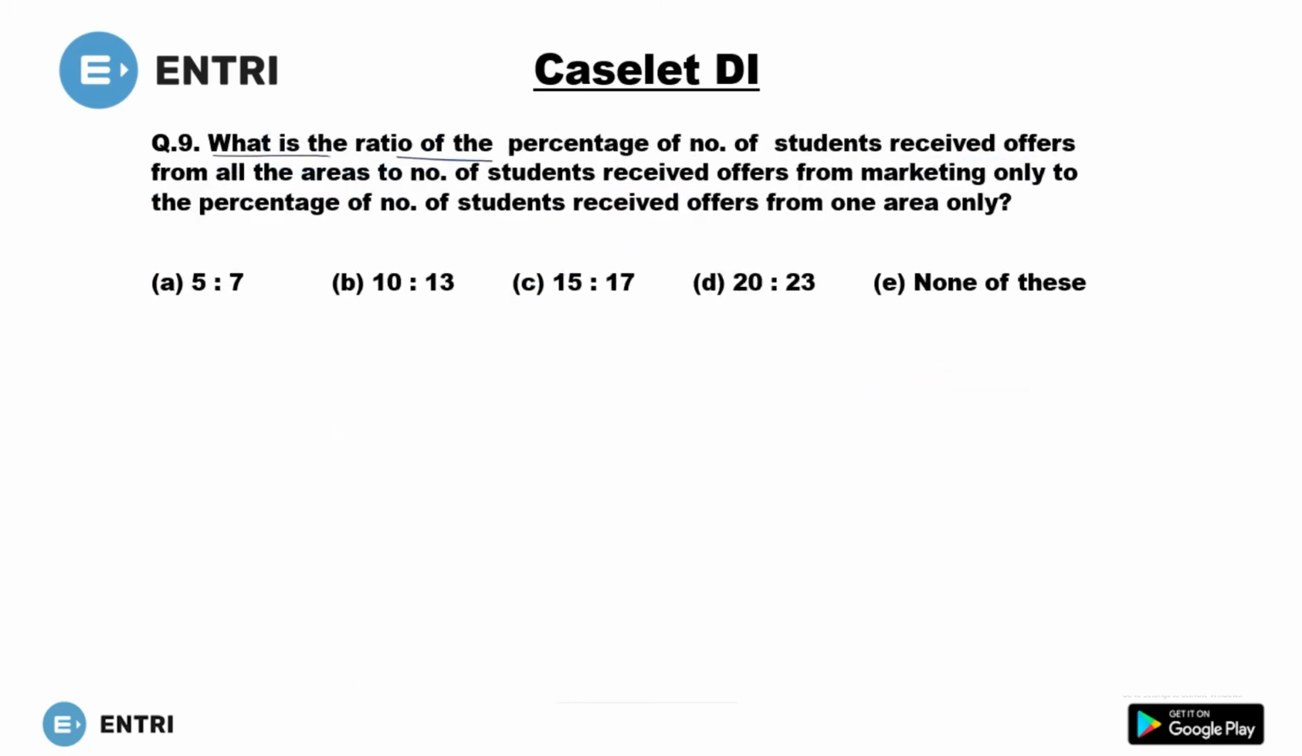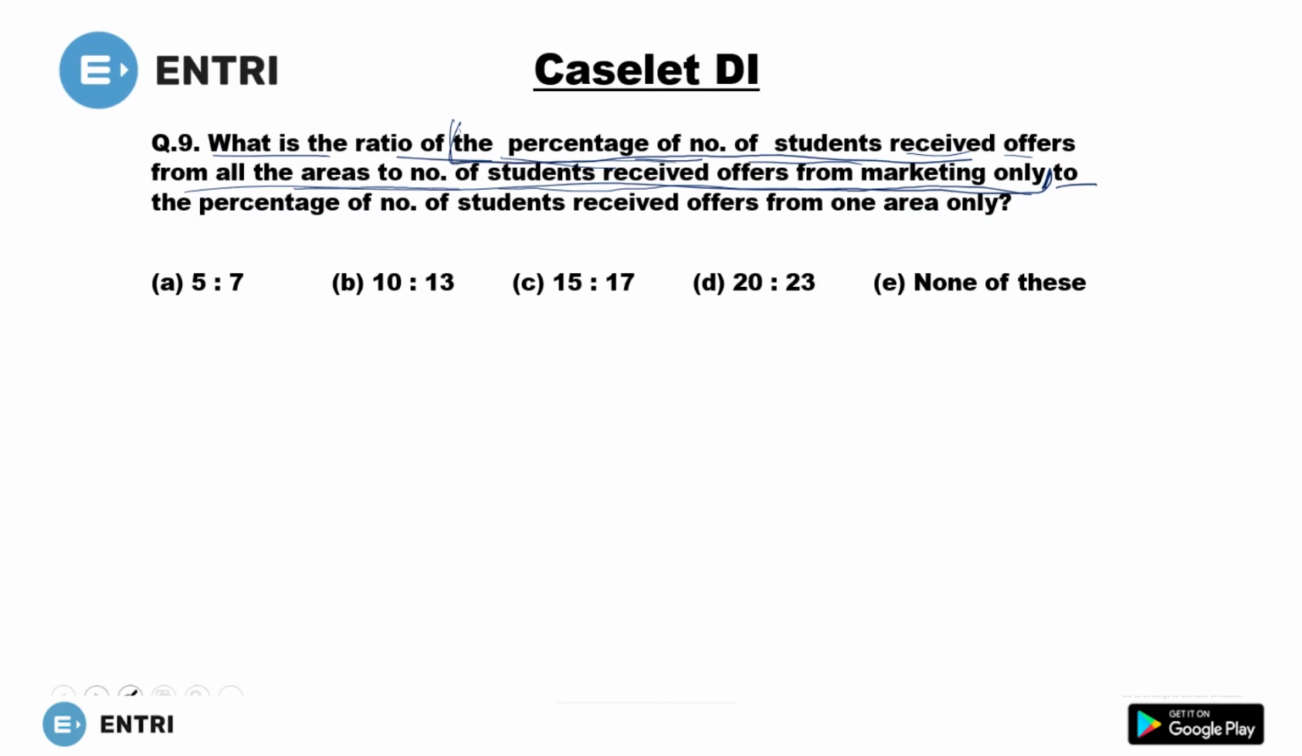What is the ratio of the percentage of students who received offers from all the areas to the number of students who received an offer from marketing only? So there are two parts in this question. First of all, you have to find this percentage. After that, you have to find the percentage of students who received an offer from one area only.